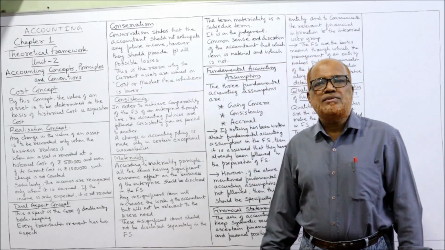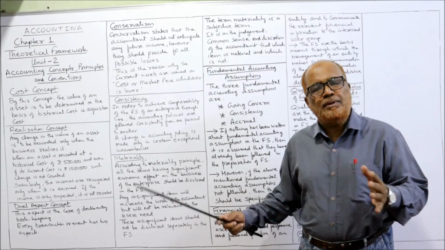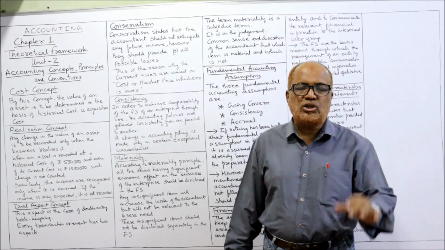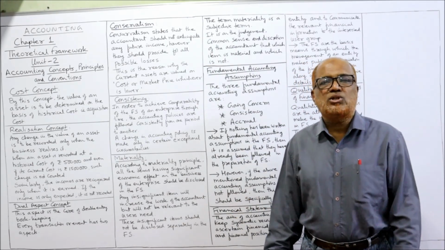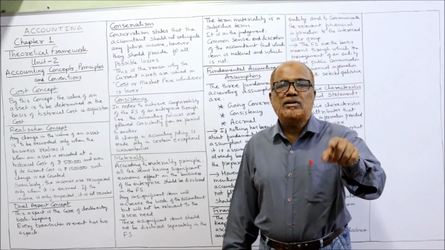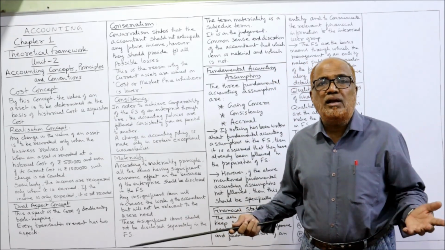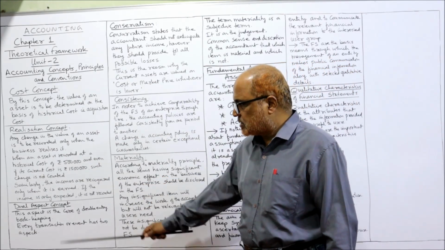So the realization concept says if we realize something, then only we record. Same example: if the building value is 1 lakh rupees in the balance sheet, we take 1 lakh rupees only because it is the acquisition cost. In the market, the value has increased to 10 lakh rupees, but we are not recording it because we have not realized it. That's it. This is according to the realization concept.